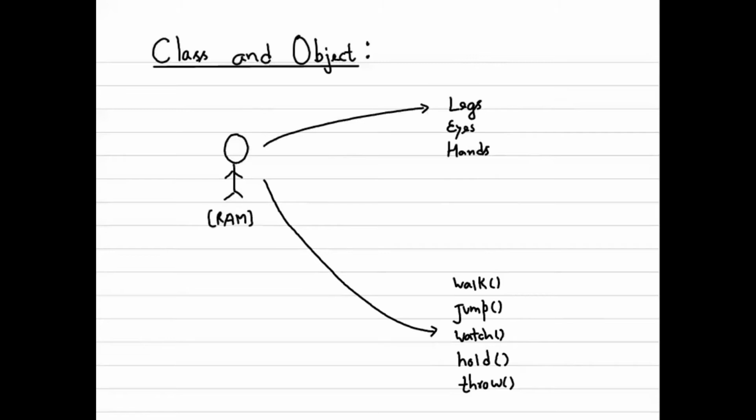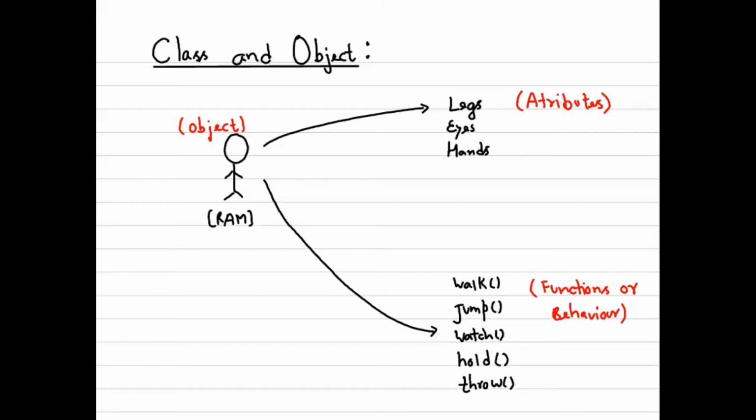So in programming terms, we can label all these things: Ram is the object, legs, eyes, and hands are the attributes or properties, and walk, jump, watch, hold, and so on are the methods, functions, or behavior of Ram. So far we are clear.